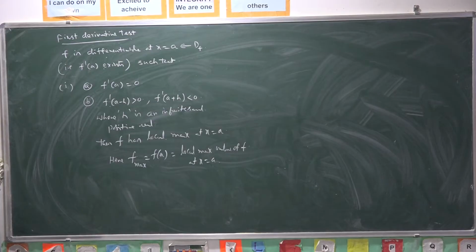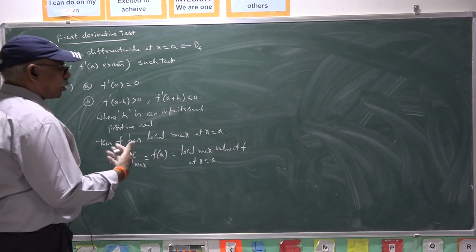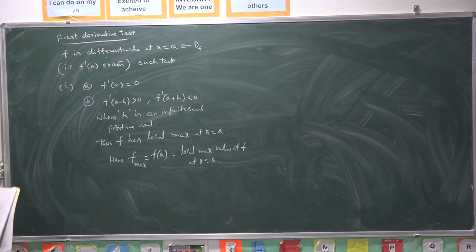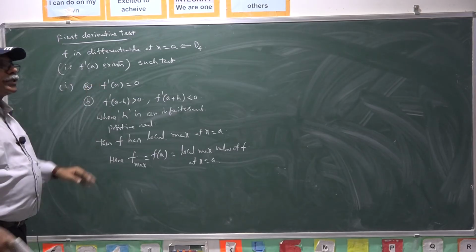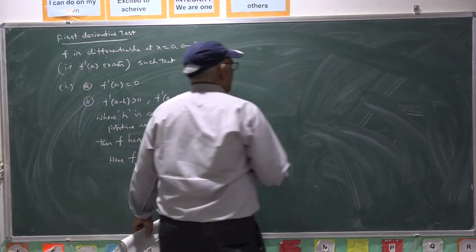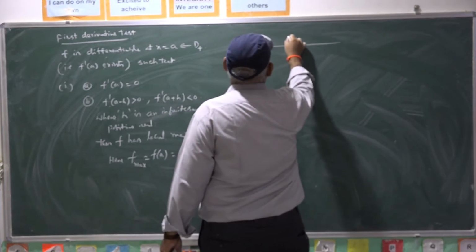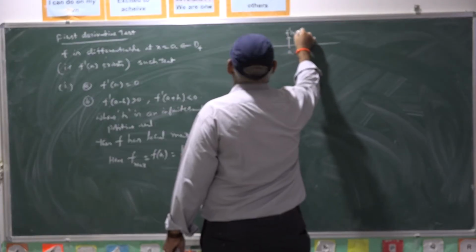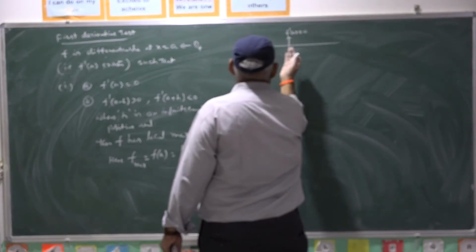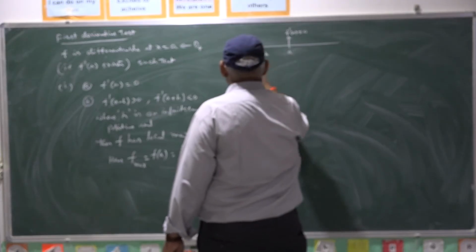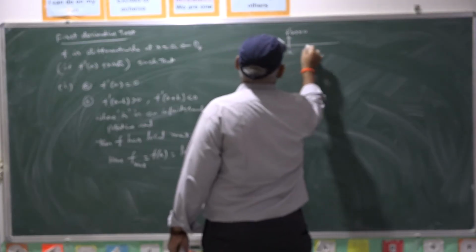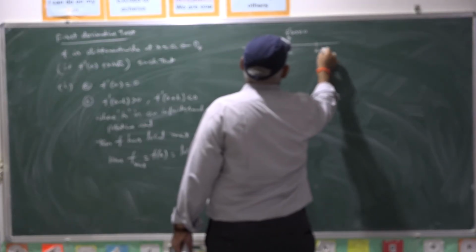The point a comma f of a is the local point of maximum on the curve. From this first derivative test, it is observed that at a the derivative must be 0, and to the left of a, f dash is positive, to the right f dash is negative.